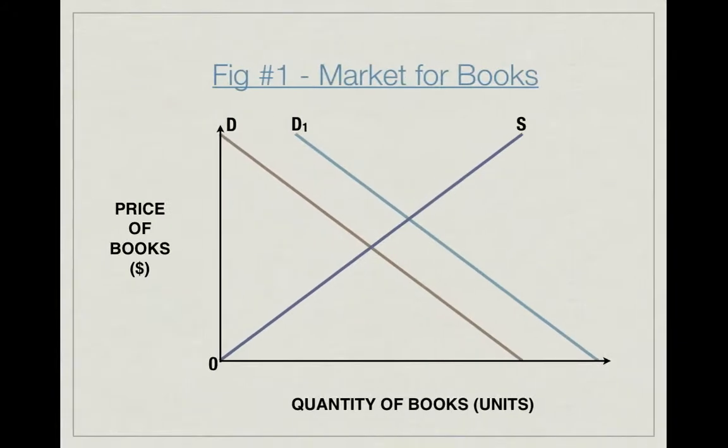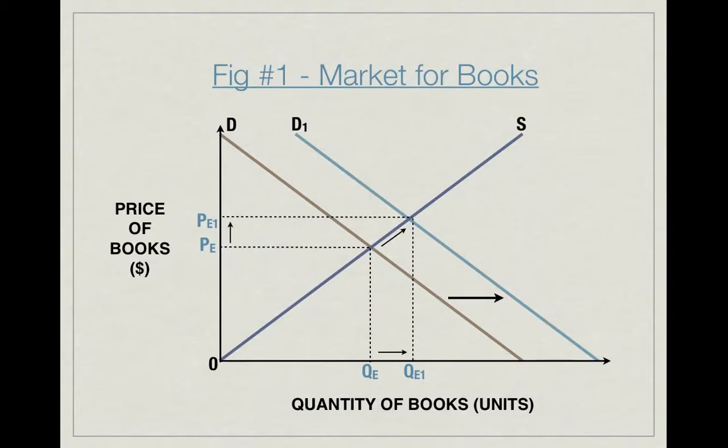For example, if the demand for a book increases because the author received the Nobel Prize in Literature, the market forces will increase the price from PE to PE1. Producers will realize that the profits earned from producing the book would increase with costs staying the same. Thus, assuming that producers are rational and wish to maximize their profits, the higher price gives the producers an incentive to increase the quantity of goods produced from QE to QE1.